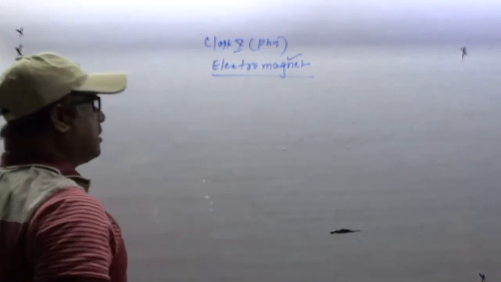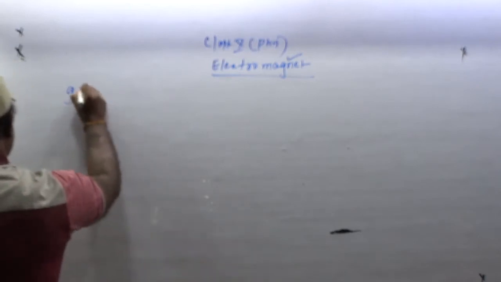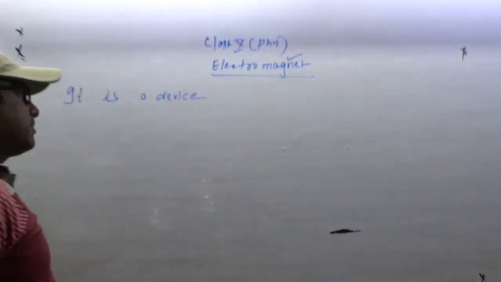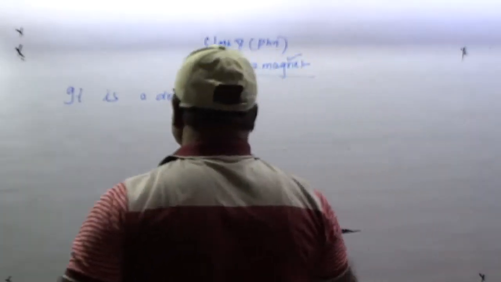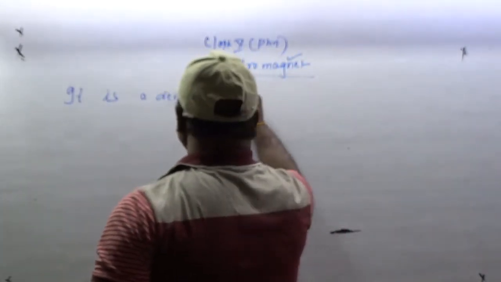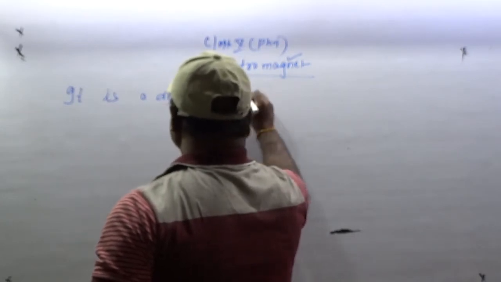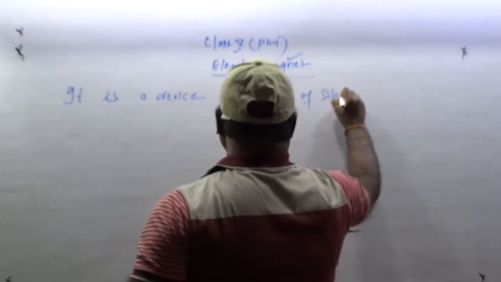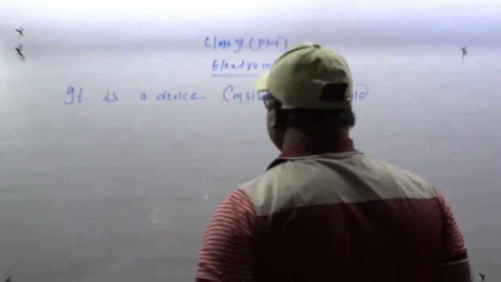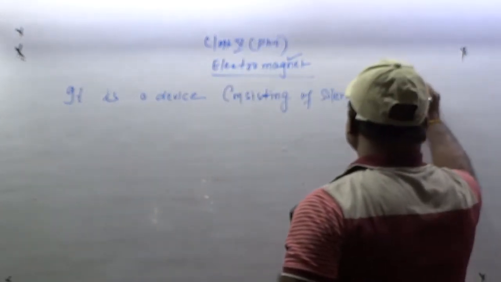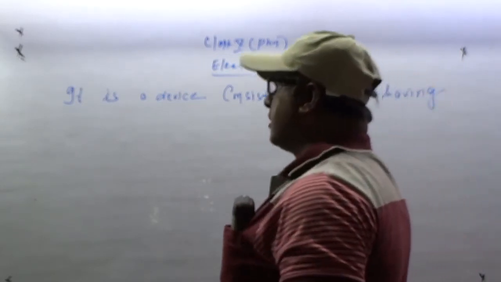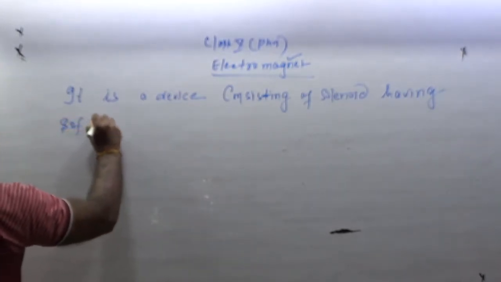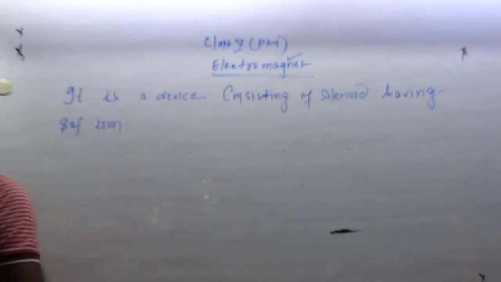If I write a definition of electromagnet, it is a device consisting of a solenoid having soft iron as a core.